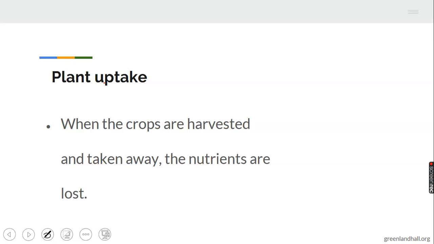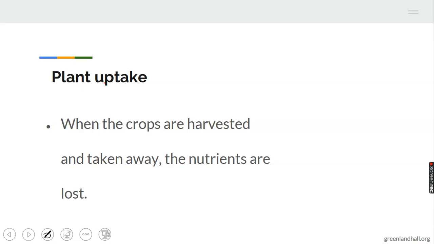Over time, that can lead to loss of soil nutrient. Are we following? Remember that plants take up nutrient from the soil, and when the crops are harvested and taken away, the nutrients are lost. After many years, the loss becomes quite significant, leading to poor growth and yield of subsequent crop.